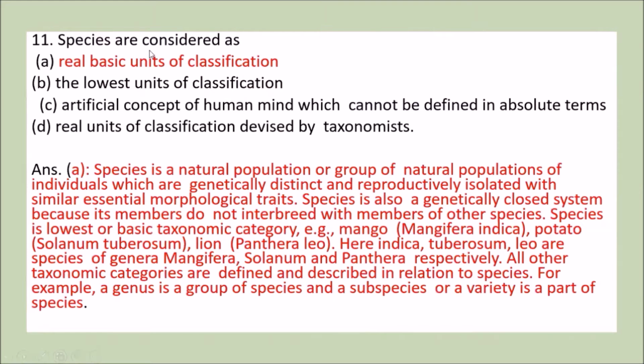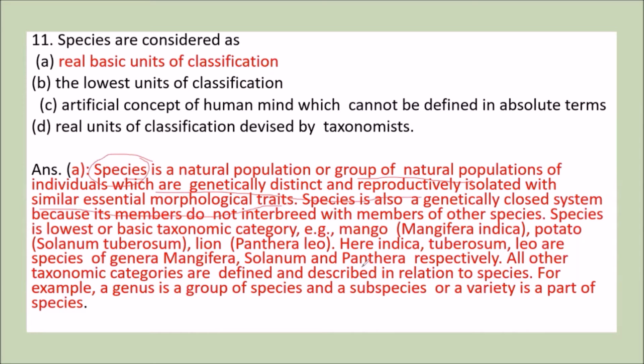Next question is, species are considered as: first, real basic units of classification, second is the lowest unit of classification, third is artificial concept of human mind which cannot be defined in absolute terms, and fourth is real units of classification devised by taxonomists. First we should know what this group species means. This species is a natural population or group of natural populations of individuals which are genetically distinct and reproductively isolated with similar essential morphological traits.